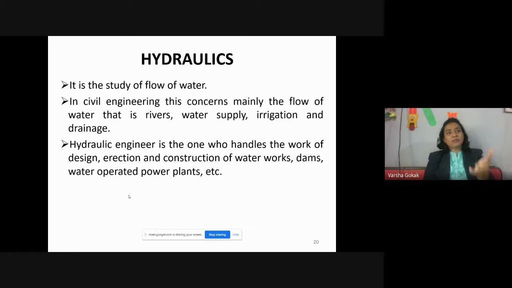MTech in WRE, it is called water resource engineer, okay, or hydraulic engineer, MTech. There is water and land management also, which is a scope of civil engineering, MTech in that. Wherein they deal with all this water and land management or hydraulics engineering or water resources engineering.